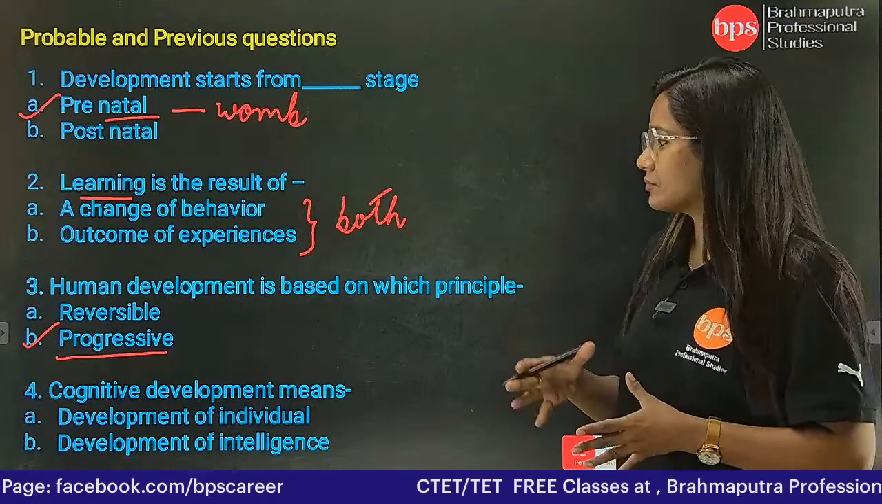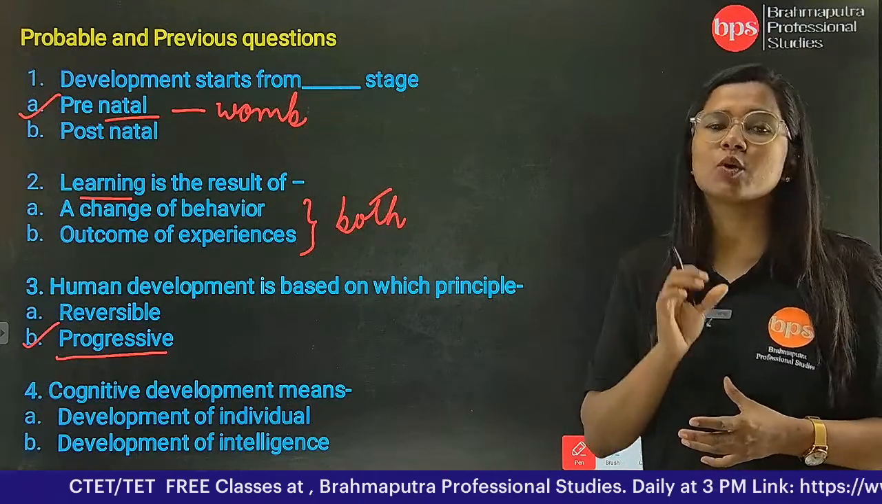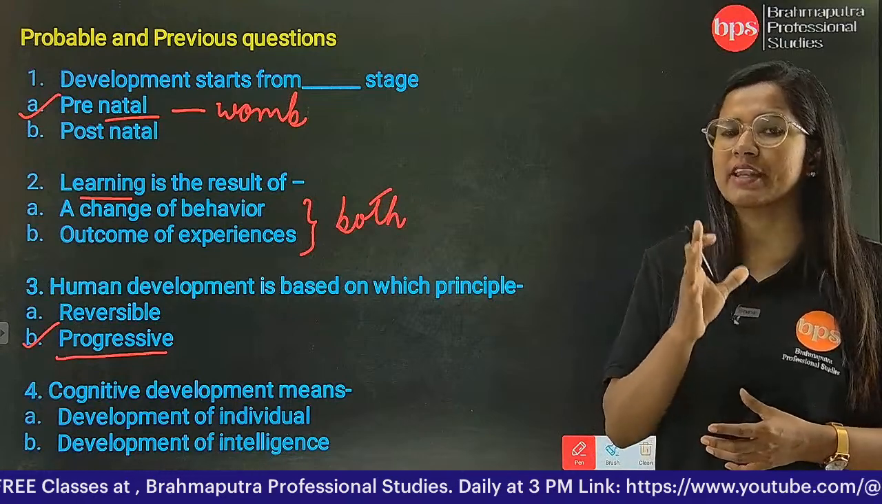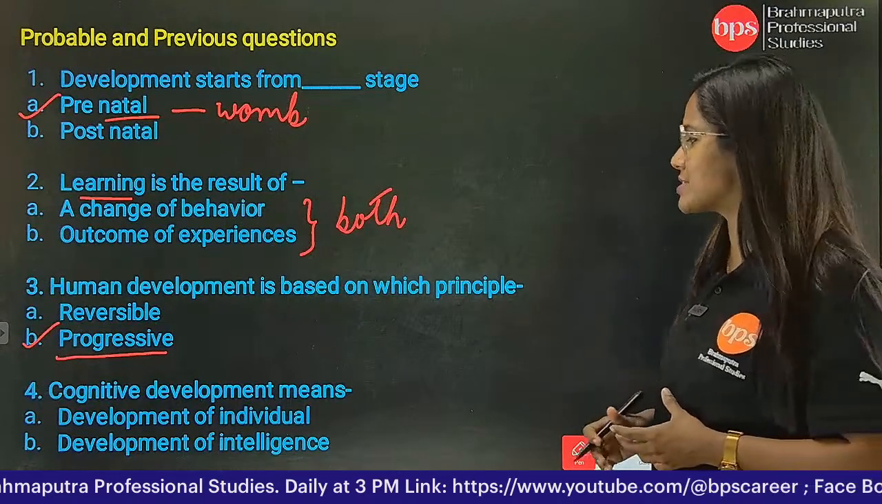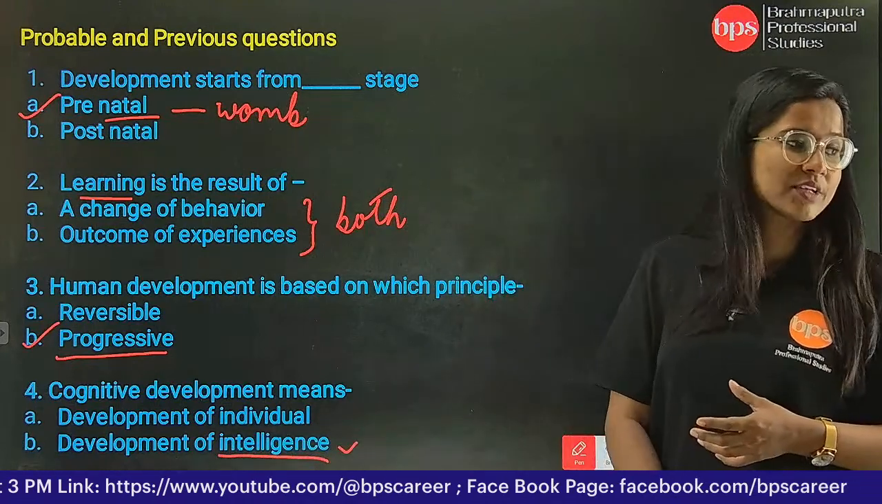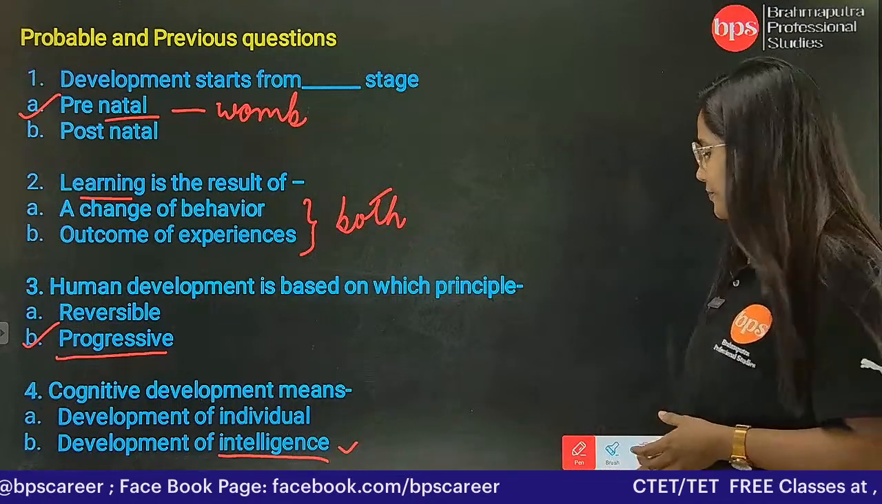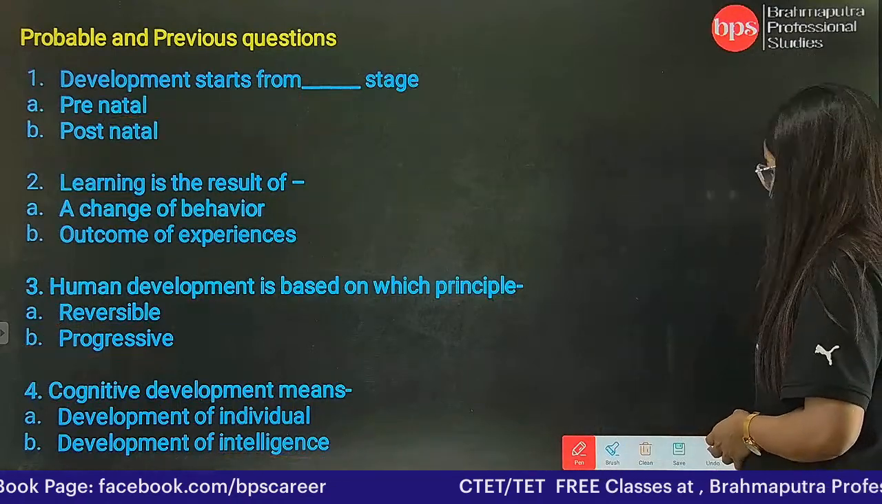Okay. Question number 4, cognitive development means. ना कॉग्निटिव वर्ड से ही आप लोगों को बहुत डर होता है and cognitive is nothing else but it is the development of intelligence. Okay, as I have already said that cognitive is nothing else but it is related with intelligence.